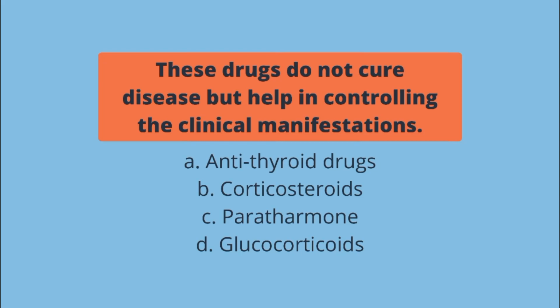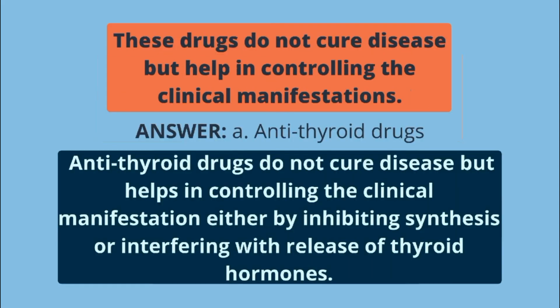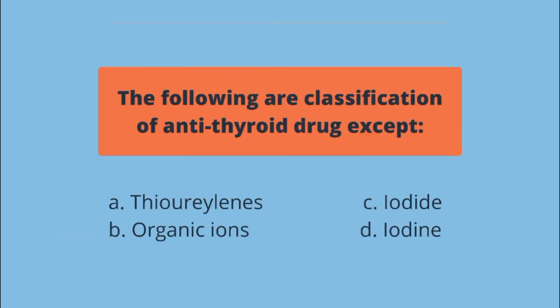A. Antithyroid drugs, B. Corticosteroids, C. Parathyroid, D. Glucocorticoids. The answer is letter A. Antithyroid drugs do not cure disease but help in controlling the clinical manifestations either by inhibiting synthesis or interfering with release of thyroid hormones. The following are classification of antithyroid drugs except